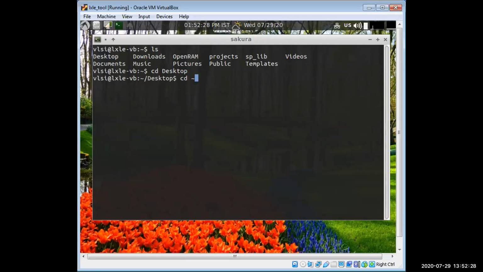I am typing here desktop, so it will go to desktop. When you type cd and tilde, that will go to the home directory, and here we are present in the home directory. If you put pwd, then you will see your home directory, that is your working directory. And then we have to just do the git clone for our course, and that we can do by going to the link of GitHub.